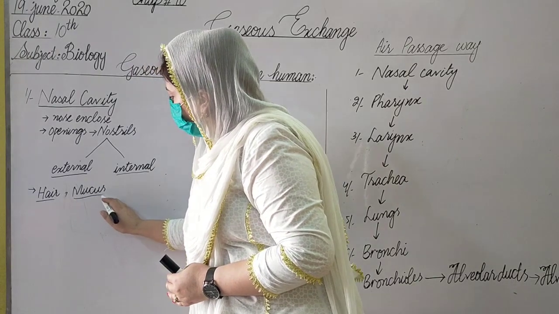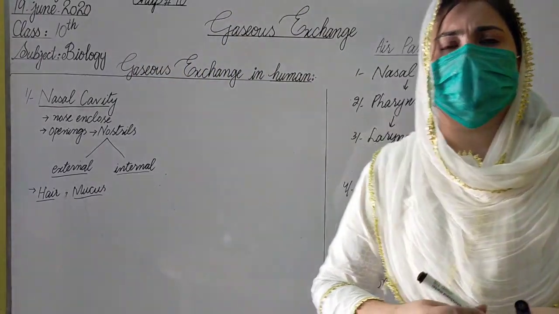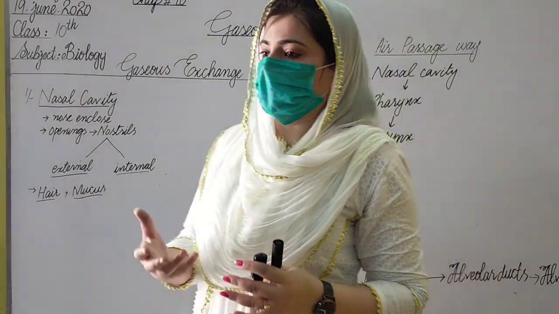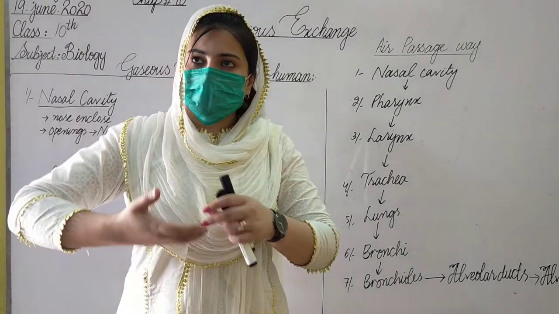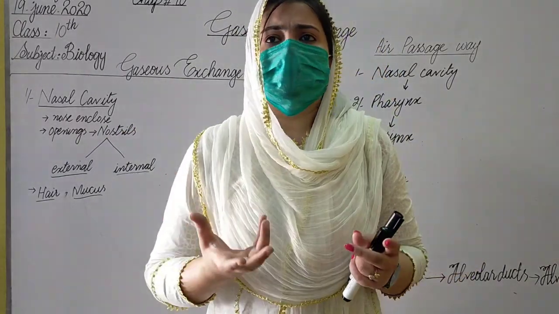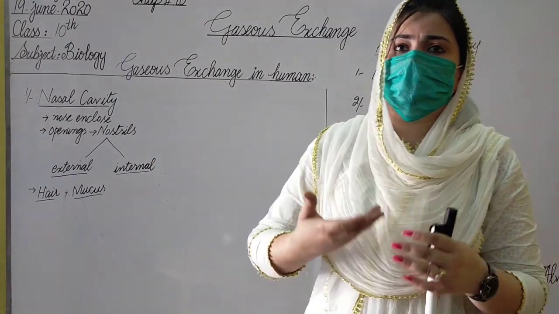Let me tell you the function of hair. Why are hairs present in our nose? Basically hairs are present for a specific purpose, because when we inhale air, so many dust particles are present in the air and we don't know, we inhale dust particles.